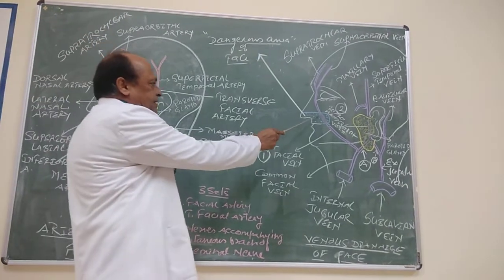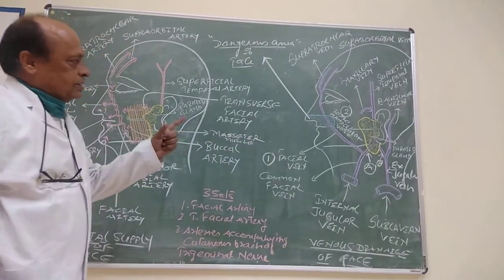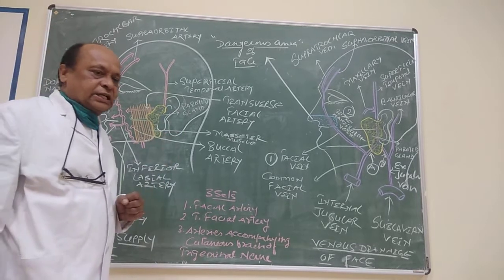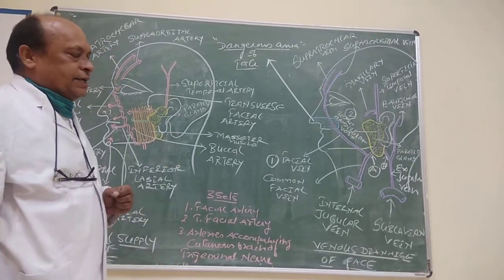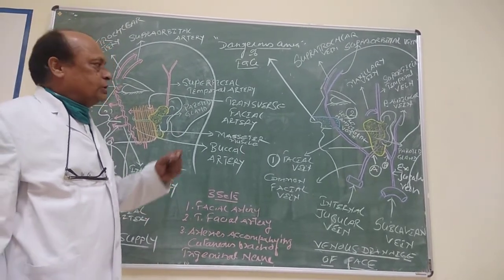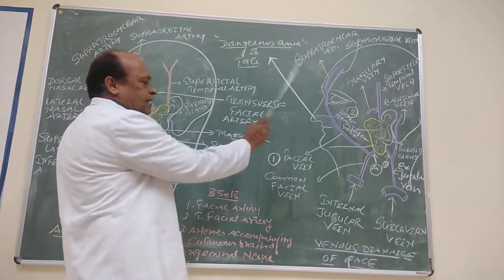Now this area is dangerous because infection in this region is very common and it is almost impossible to immobilize the upper lip and the area of the nose.